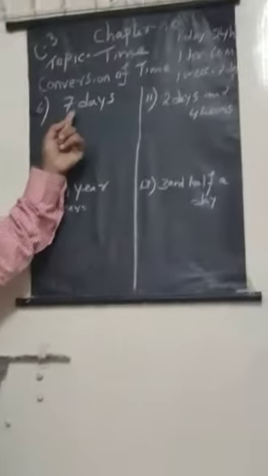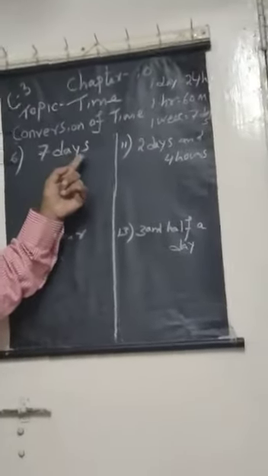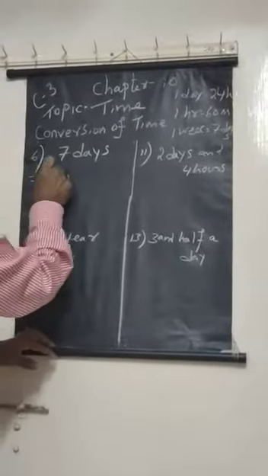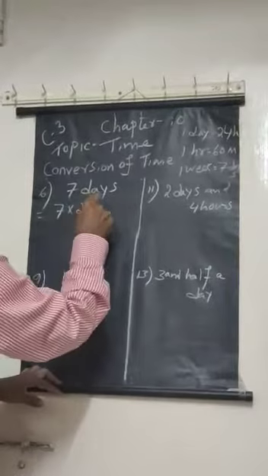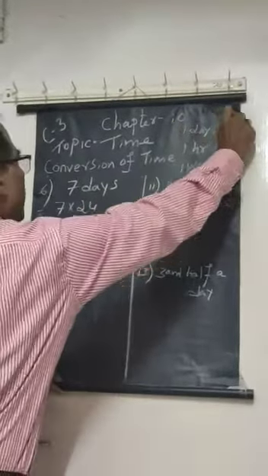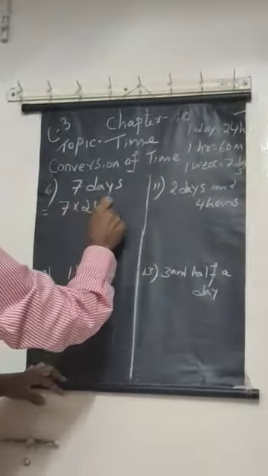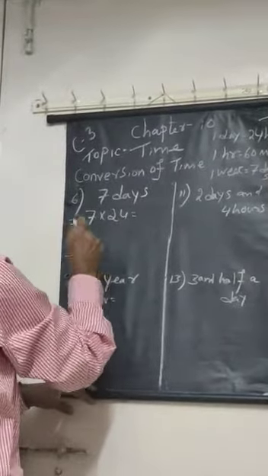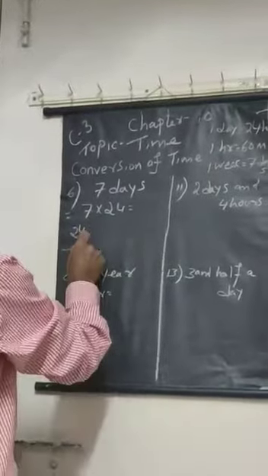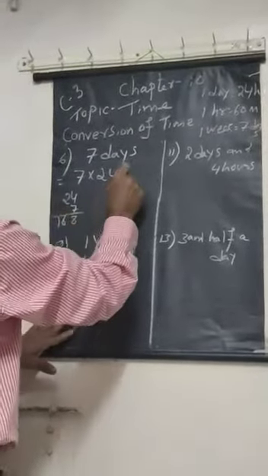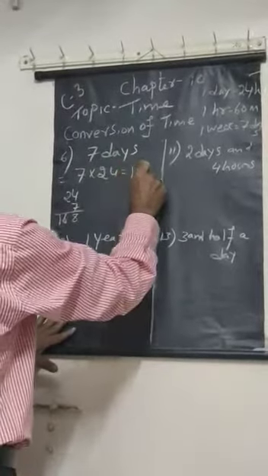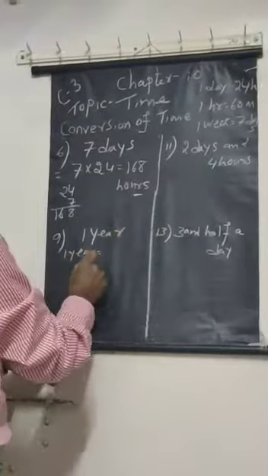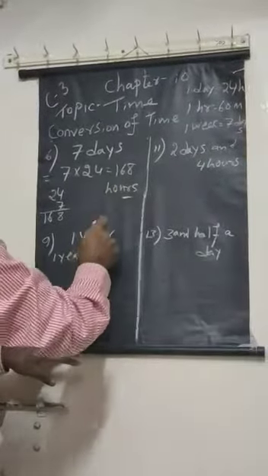7 days. 7 days into hours. So 1 day is 24 hours. Then 7 into 24. So 7 days, 7 into 24. Multiply here: 7 4s are 28, 8, 2 in the mind. Now 7 2s are 14, 16. 168 hours. Now 1 year, we have to convert into hours.